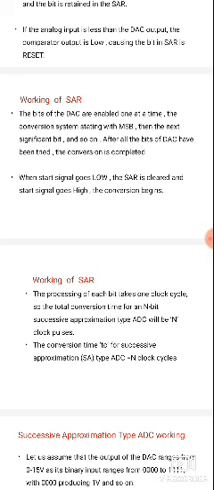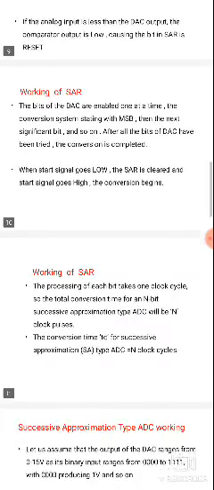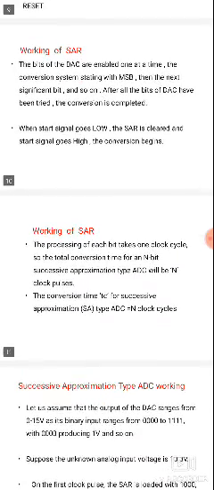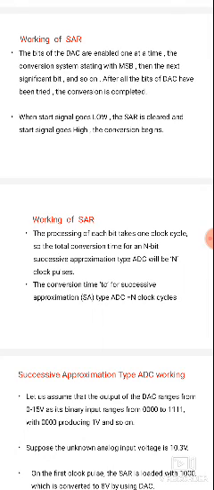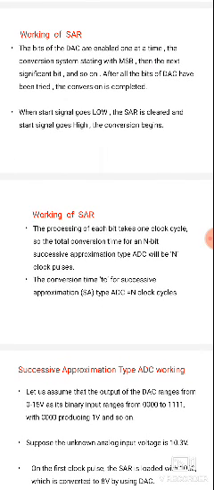The start signal goes low when the comparator is low and the successive approximation register is cleared; when it goes high, the conversion begins. The processing of each bit takes one clock cycle, and the total conversion time for n bits in a successive approximation register takes n clock pulses, whereas the counter method requires 2 power n minus 1 clock pulses. Here, n bits require only n clock pulses. Each and every bit takes 1 clock pulse.